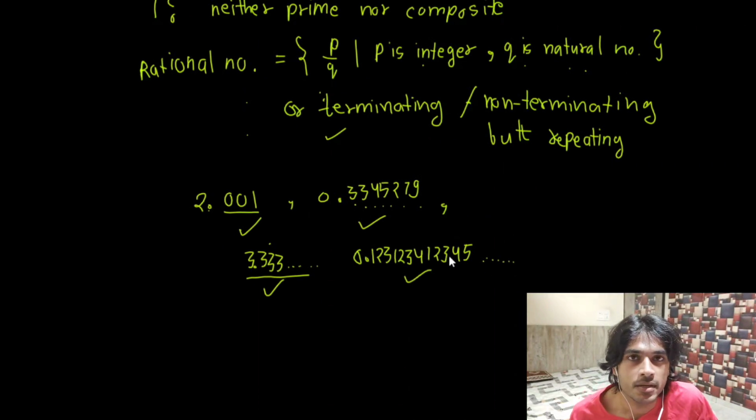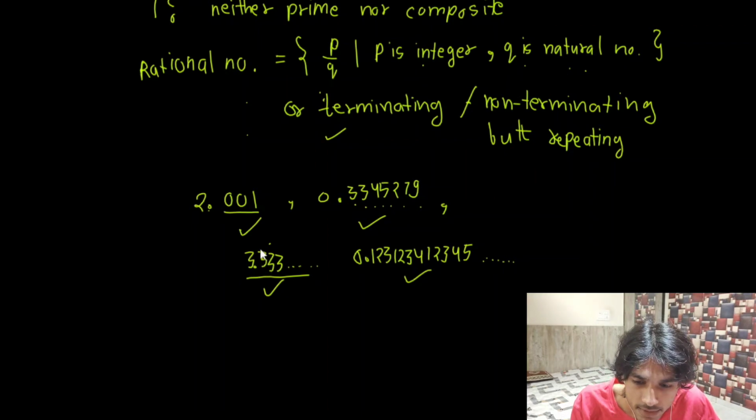What does it mean by repeating? You see this number here, after the decimal only 3 is being repeated. So even though this is non-terminating, 3 is being repeated over time. No other term is being repeated, only 3 is repeating, right? So this is called non-terminating but repeating.